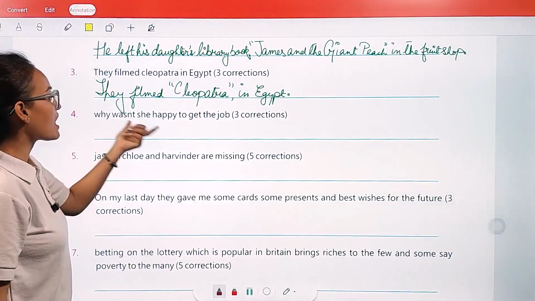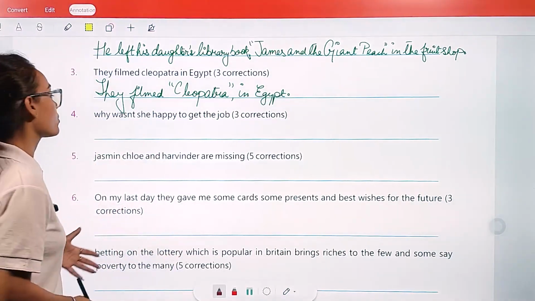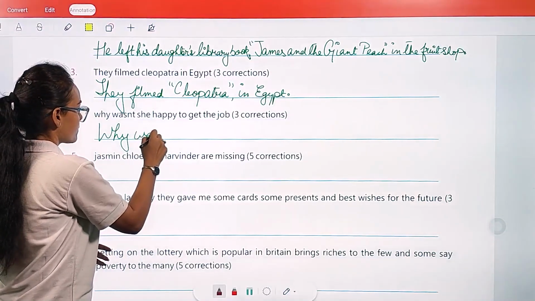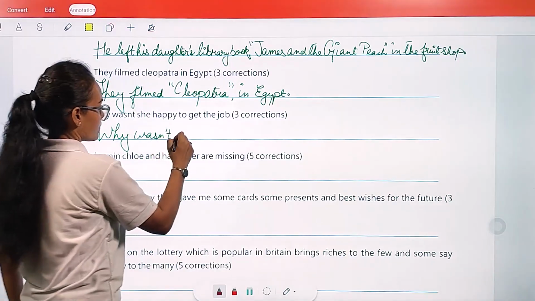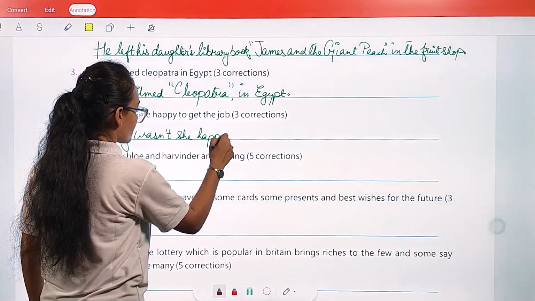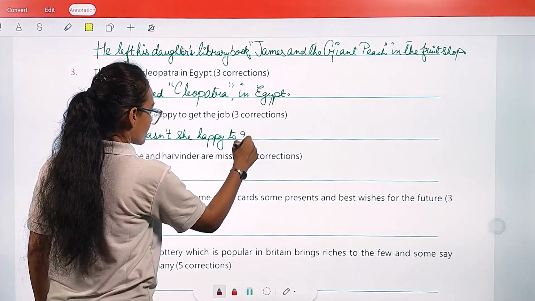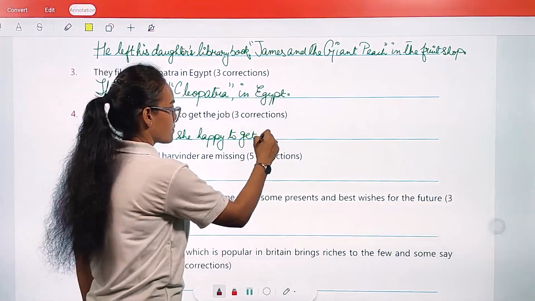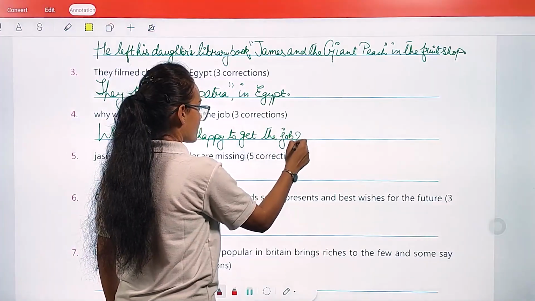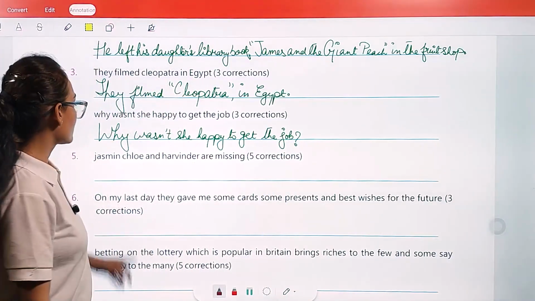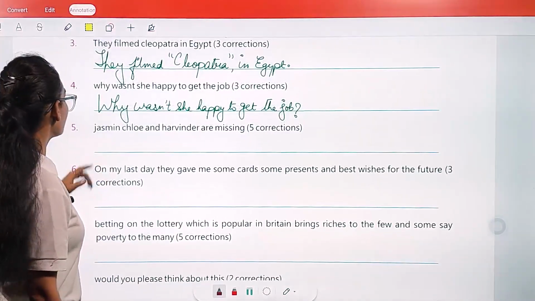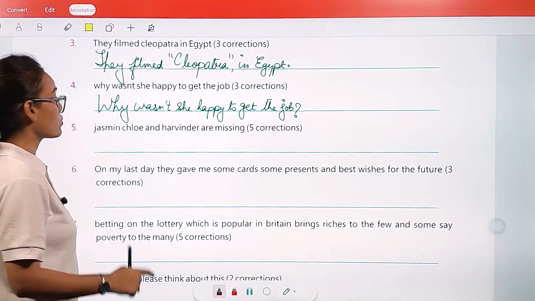Okay. Now the fourth one. Why was not she happy to get the job? Here 3 corrections are required. We made 3 corrections. 1, 2, 3. Okay. Now the fifth one. Here 5 corrections are required.